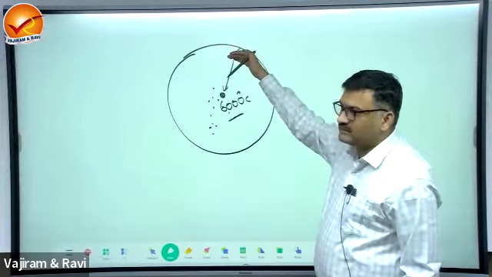So we use the word differentiation. This is known as thermal differentiation. Density differentiation means every depth of Earth's interior has a different density and a different temperature. Clear? So thermal differentiation, density differentiation.